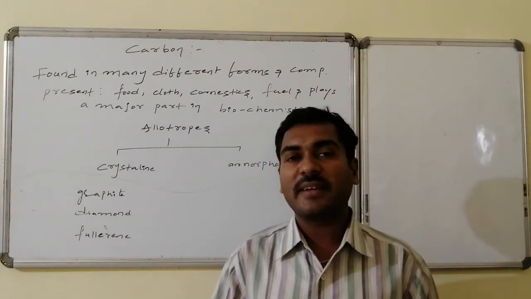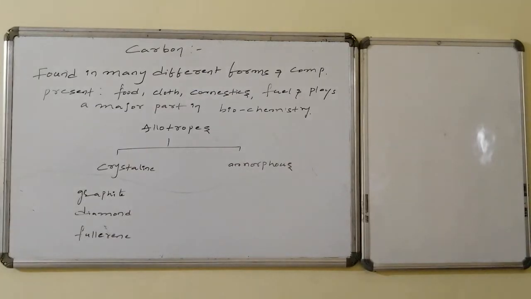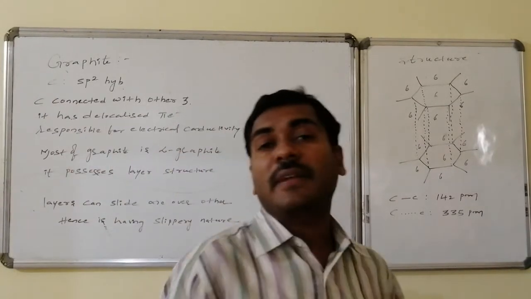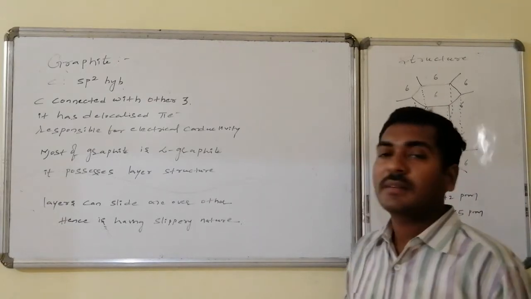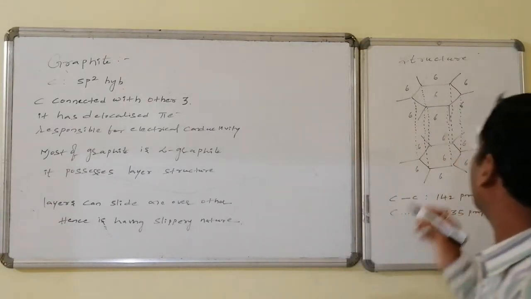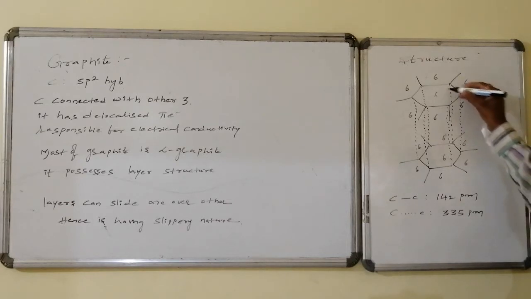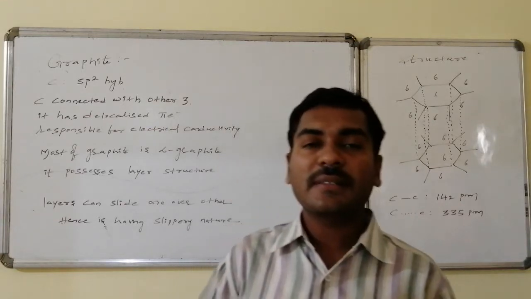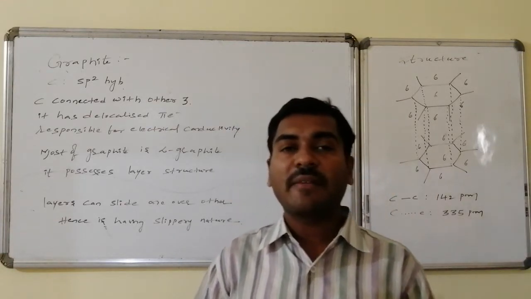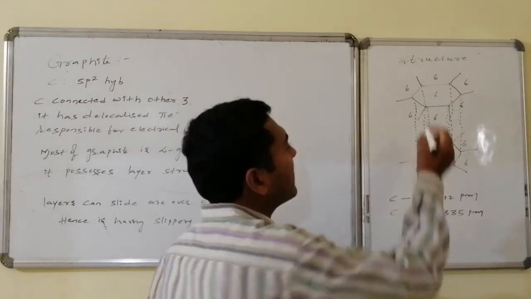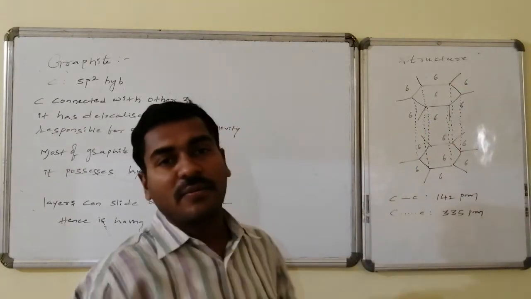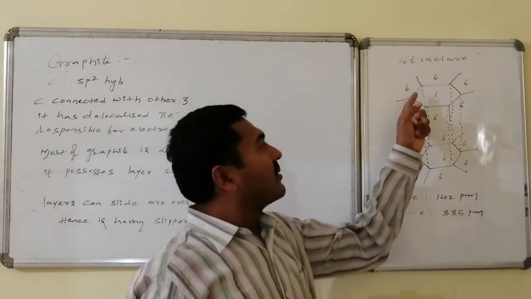The first discussion is about graphite. The carbon atom in graphite has sp2 hybridization, whereas every carbon is connected with three other carbons, like this. This is a carbon connected with carbon 1, carbon 2 and carbon 3, and it has a delocalized pi electron. A pure p orbital is present in every carbon of the graphite, having one unpaired electron. Thus it has a pi orbital. Top and bottom loops are there, which consist of one electron in each.